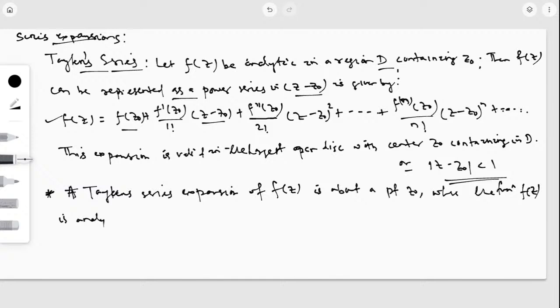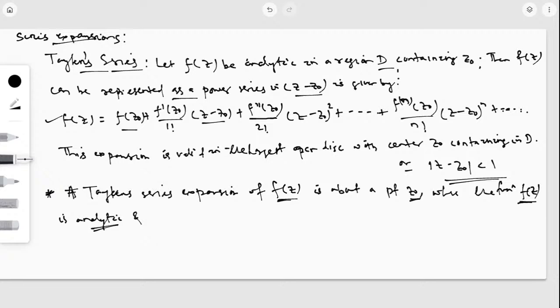Okay, that means the Taylor series expansion of f of z about the point z0 says that f of z must be analytic at that point z naught.